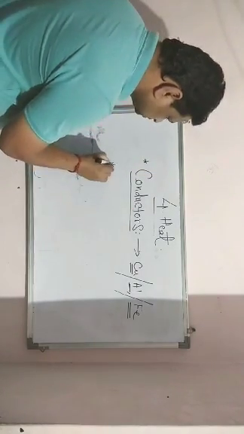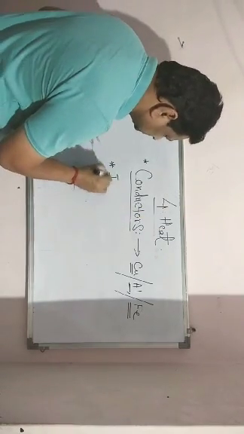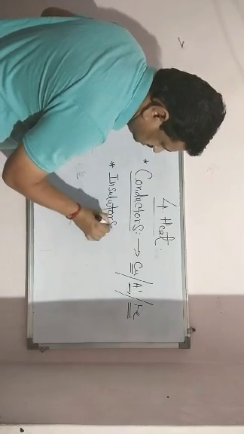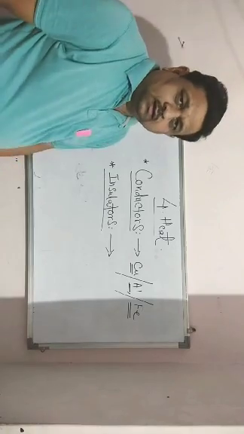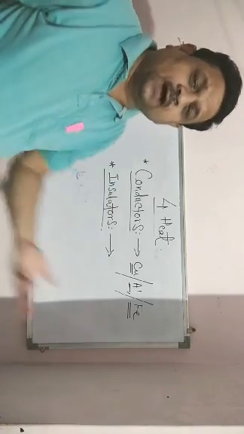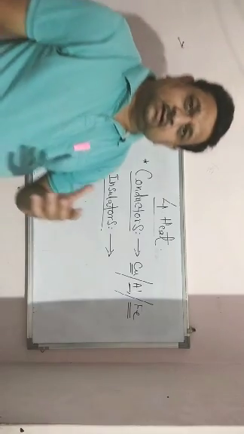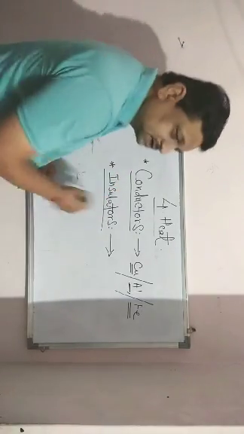Opposite of this, insulators, which are also called poor conductors. Heat is not allowed to pass. The materials through which heat does not pass easily are called insulators.